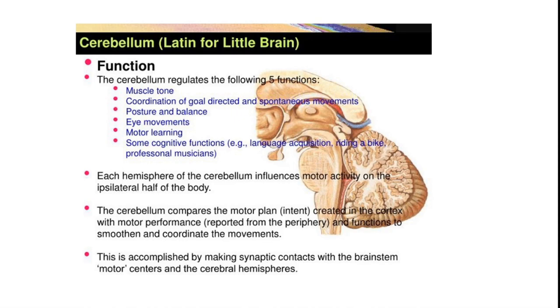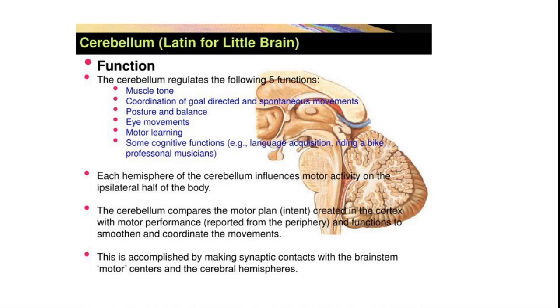It regulates the following five functions in our body. It tones the muscle tone, coordination of goal directed and spontaneous movements, posture and balance. The balance of our body, the posture of our body occurs due to cerebellum. It helps in maintaining the posture and balance of our body.